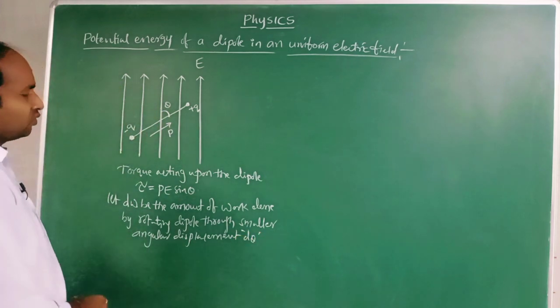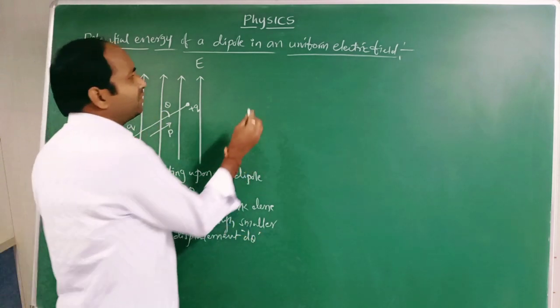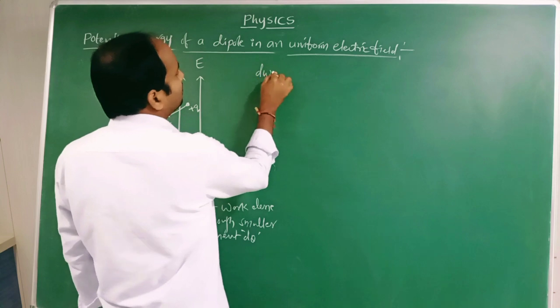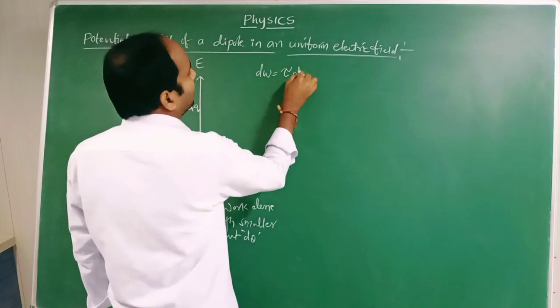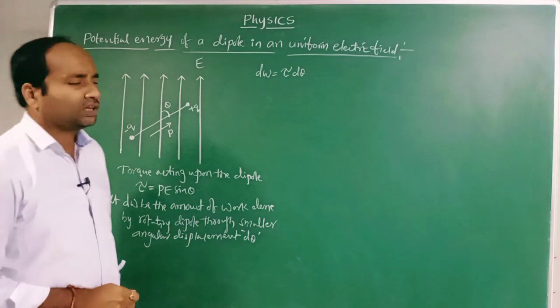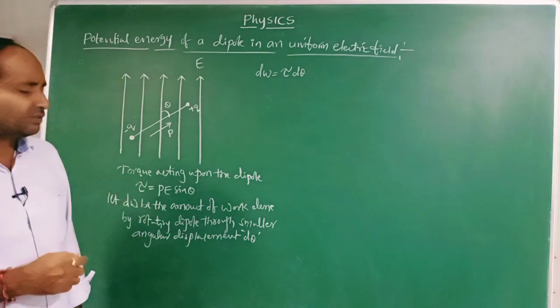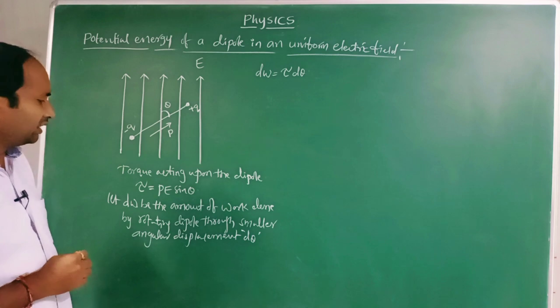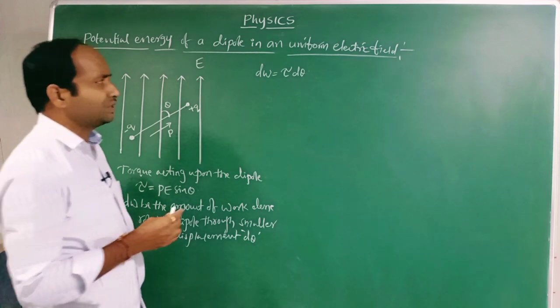So we may write dw equals tau into d theta.